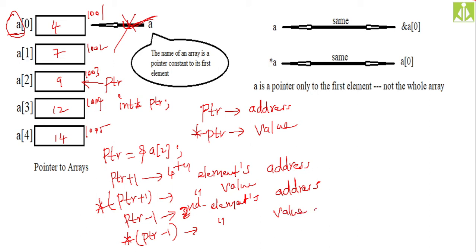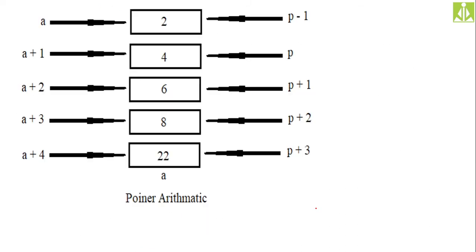So this is your pointer arithmetic. The same thing I explained in that slide: your array name is pointing to the first location, and adding 1 to it will take you to the second element. Adding 1 again takes you to the third element, fourth element, fifth element. Likewise you can move. This is to access the addresses.